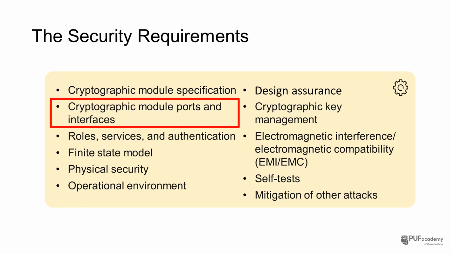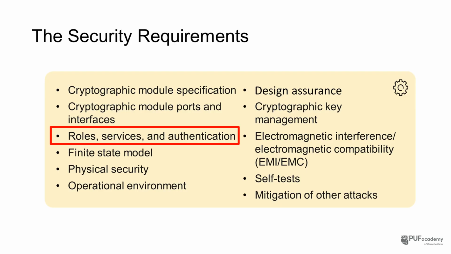Then there are the ports and interfaces. Every input and output has to be classified: data inputs, data outputs, control inputs, and status outputs. The key idea is to prevent sensitive information from leaking through the wrong channel. At higher assurance levels, you may even need physical separation of certain interfaces to make sure they can't be misused.